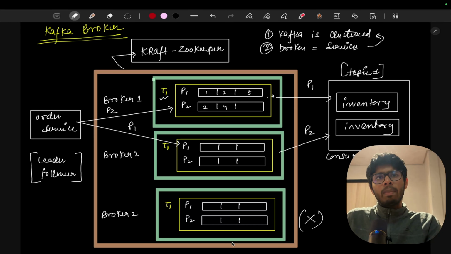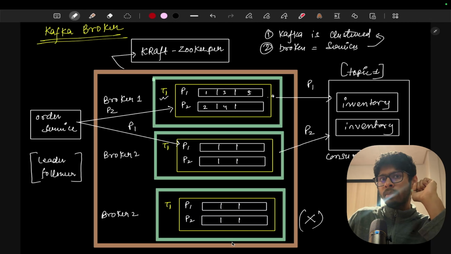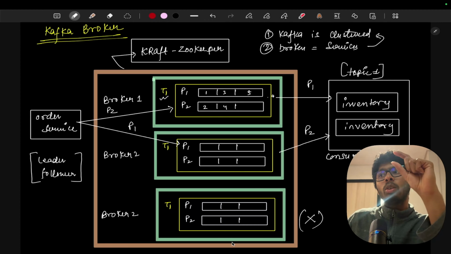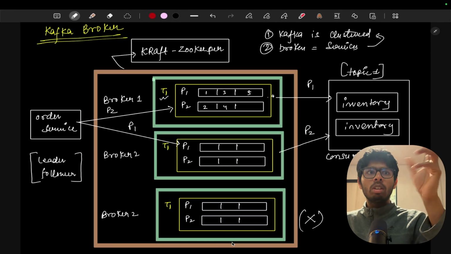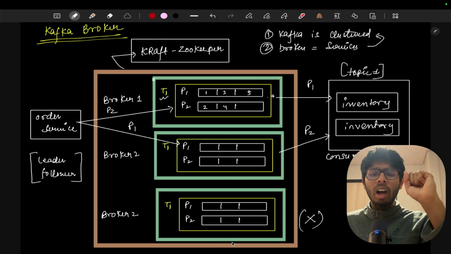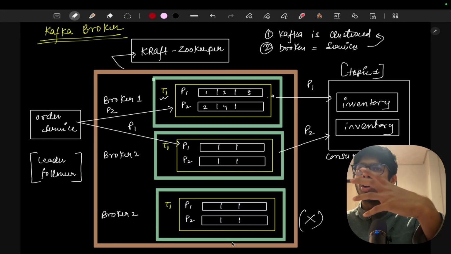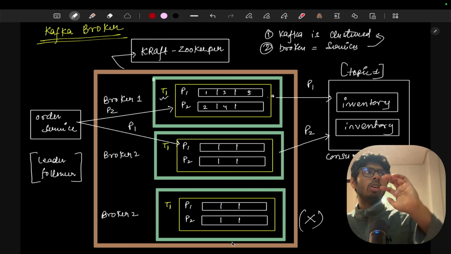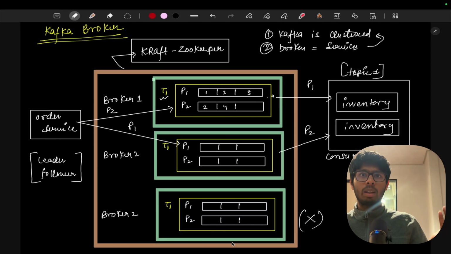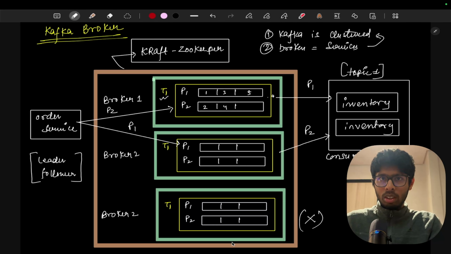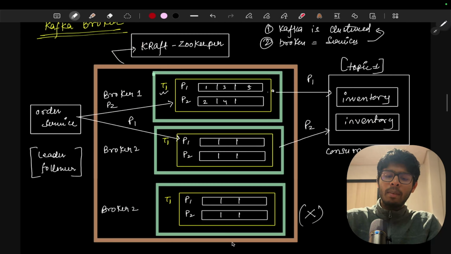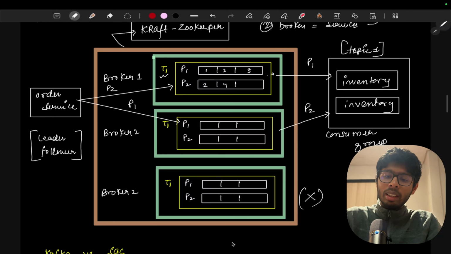Now what will happen if broker 1 goes down? Don't you think the data that is in topic 1 right now will be lost, because broker 1 is down? So are we able to solve the problem of fault tolerance? No, because there is no data replication happening. So we understand one thing: these other brokers are acting as the followers of broker 1.